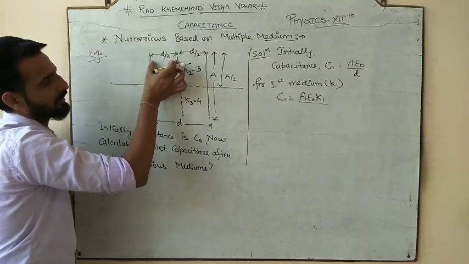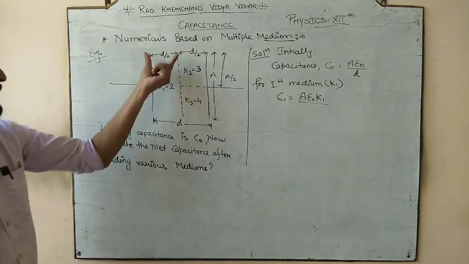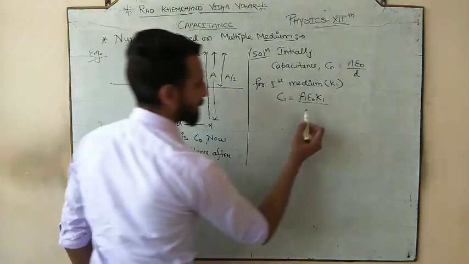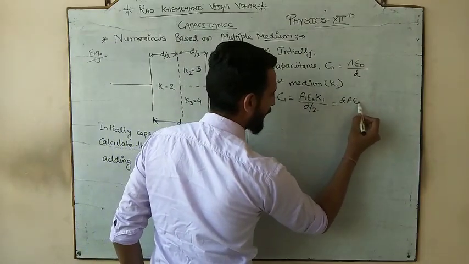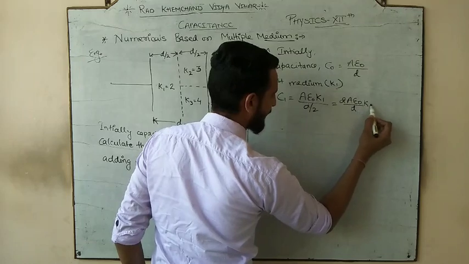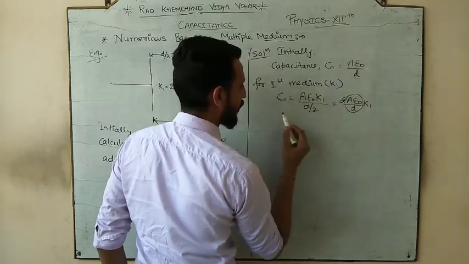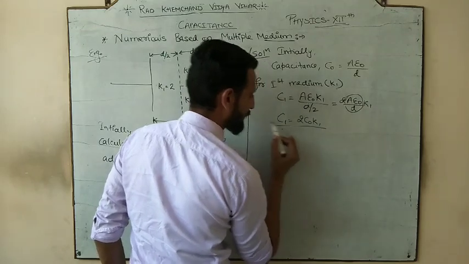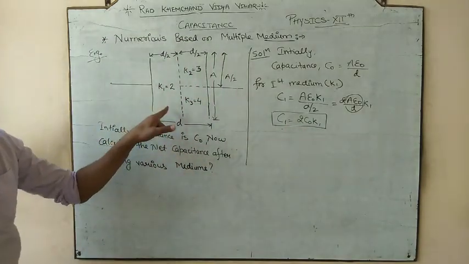So the first medium is under only a separation of D by 2. यानी first medium केवल D by 2 separation पे है, but पूरे A area पे है. So the separation would be D by 2. So it would become 2A epsilon naught by D, K1. And what was A epsilon naught by D? It is C naught. So what would be C1? 2C naught K1. Clear?